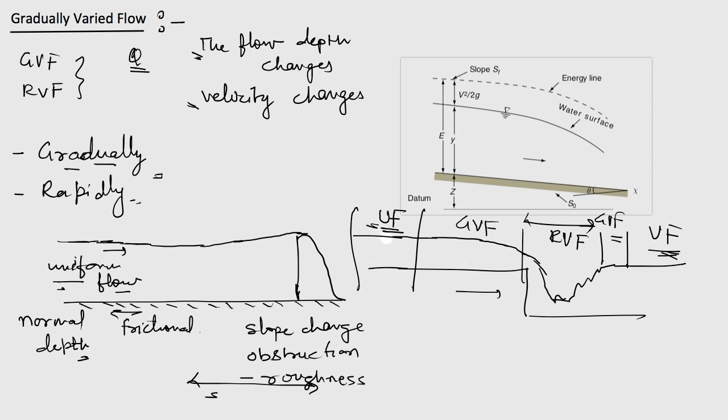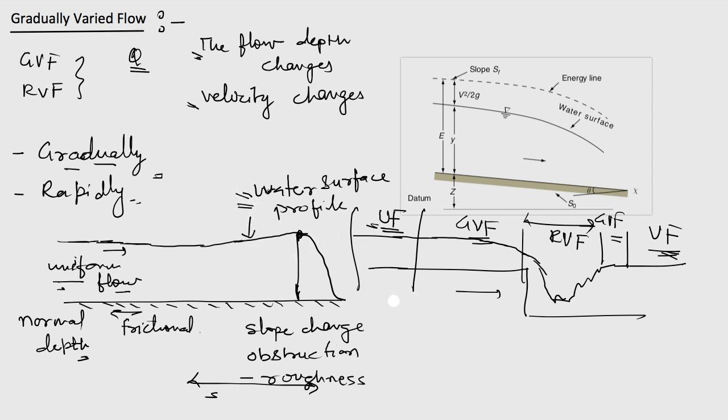So uniform flow already we have covered. Now we are trying to study about this gradually varied flow. So in gradually varied flow, what we are interested to find out most of the time is how this water surface profile will vary due to the obstruction or due to the change in slope or whatever is the reason, then we can understand the behavior. So this is the first step, that is finding the water surface profile.